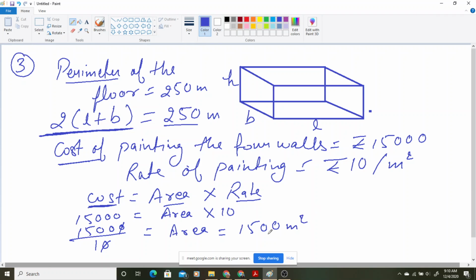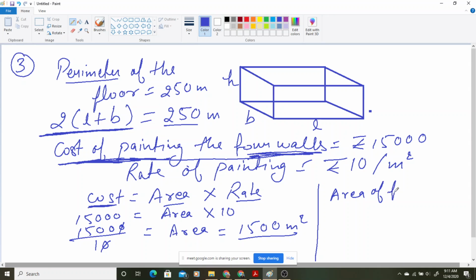Now for which part is this area? This is the area of the 4 walls, because see, the cost is given for 4 walls only. The cost of painting that is given is for 4 walls. So that means you are given the area of 4 walls, which is 1500 meter square.